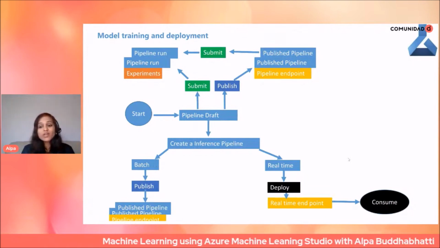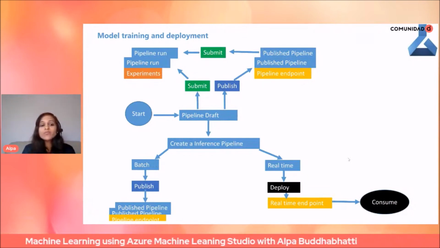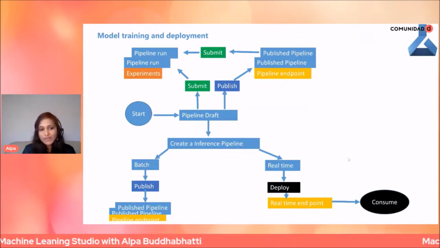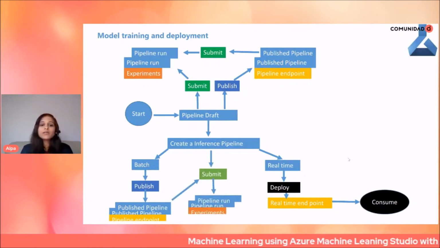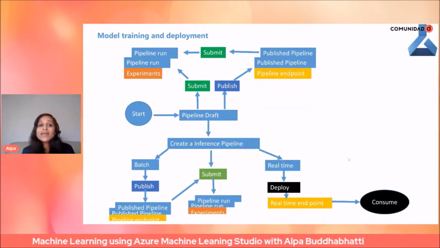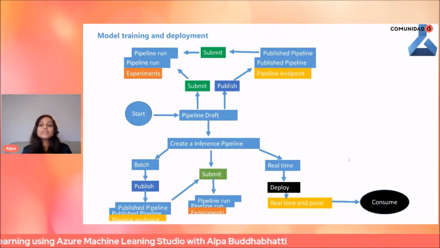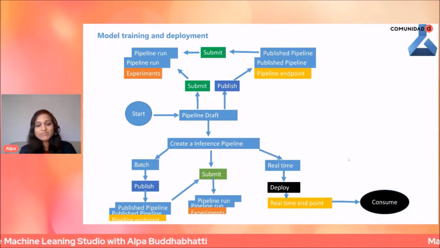This is very basic but very important information. One more thing: a batch inference pipeline you can publish, and it generates a pipeline endpoint, which you can also submit. When you submit it, it will generate experiments. So these are the very basic life cycles.